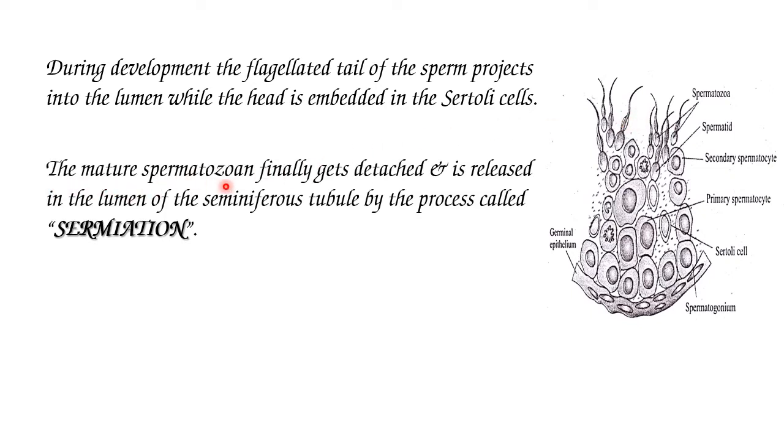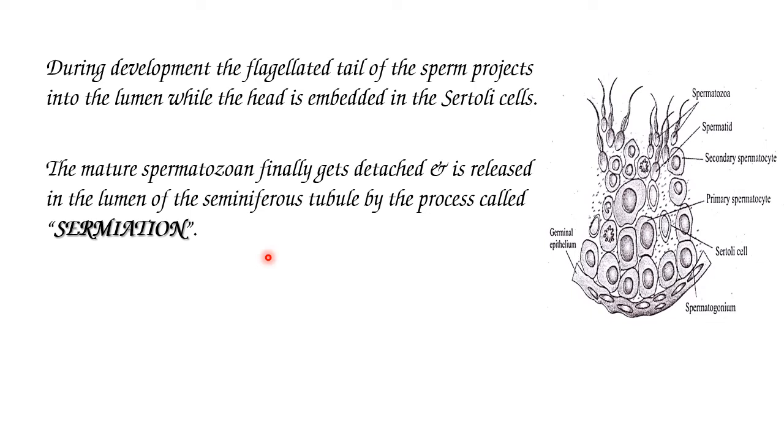The mature spermatozoa finally get detached from the Sertoli cell and are released in the lumen of seminiferous tubule by the process called spermiation. So what is meant by spermiation? The release of sperms into the lumen of seminiferous tubules is called spermiation.